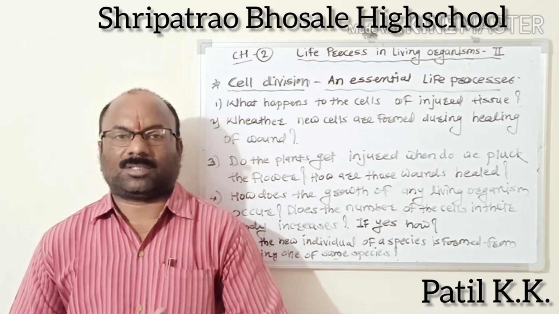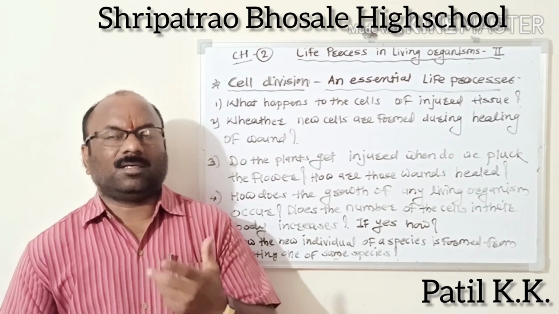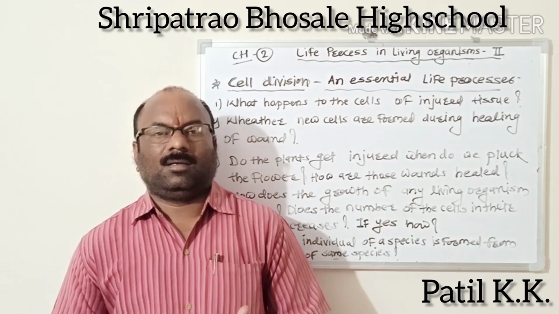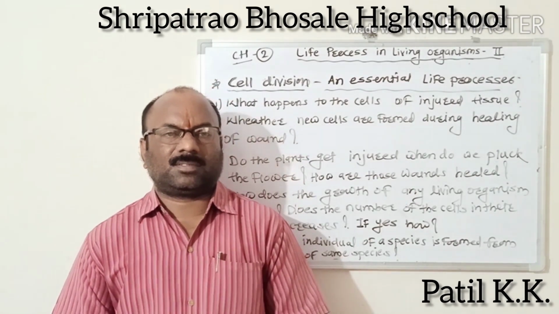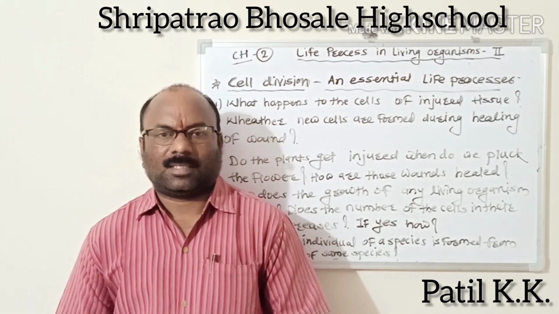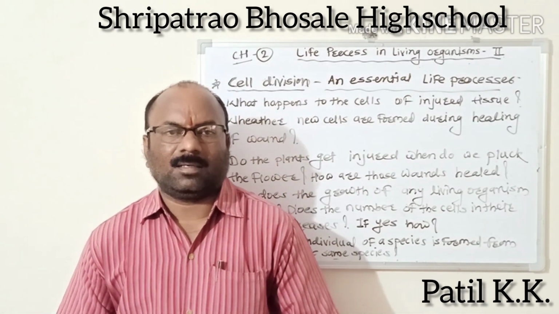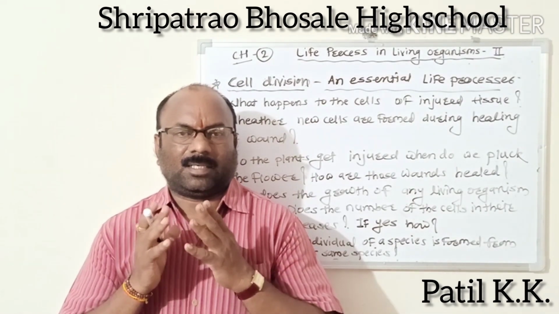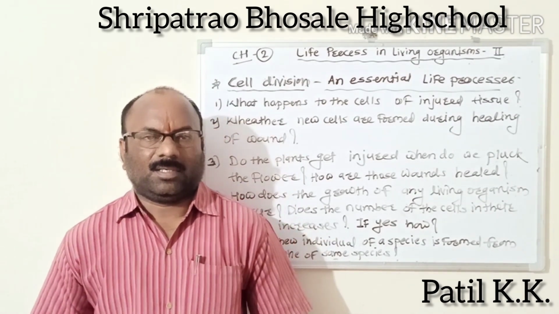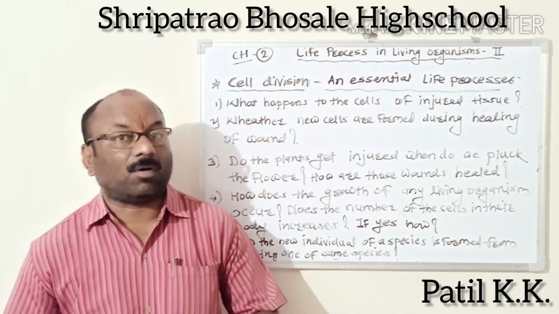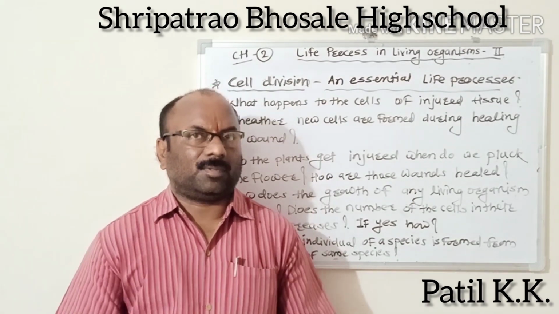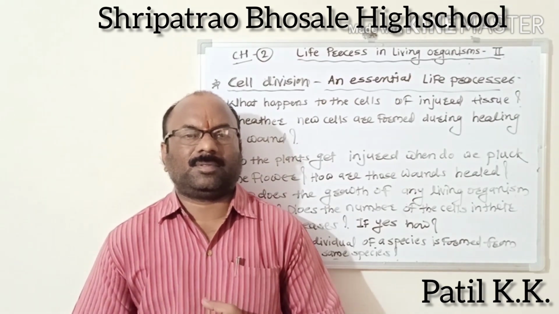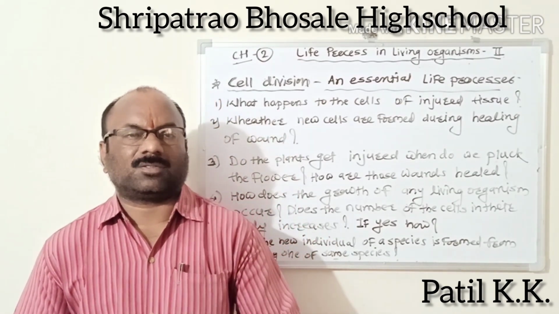In asexual reproduction, there is mitosis, and this cell division helps in forming the new individuals. In sexual reproduction, two gametes are formed, one male and one female, by the reduction division called meiosis.